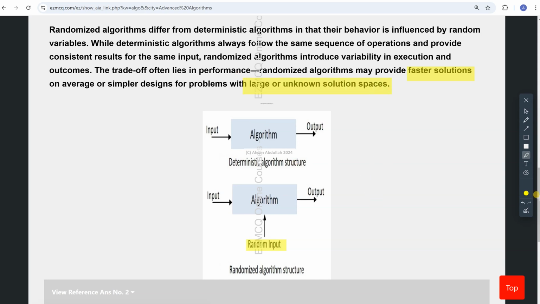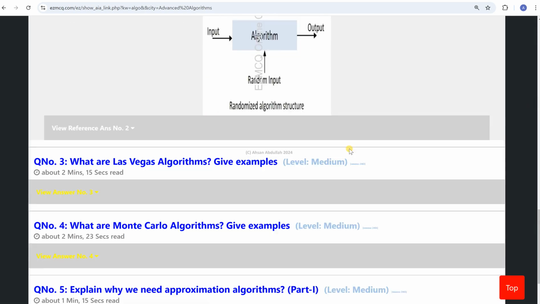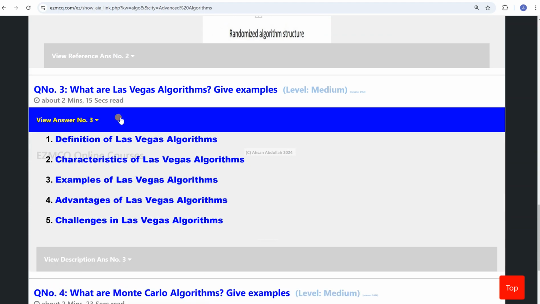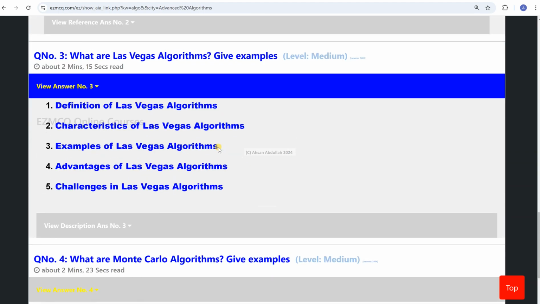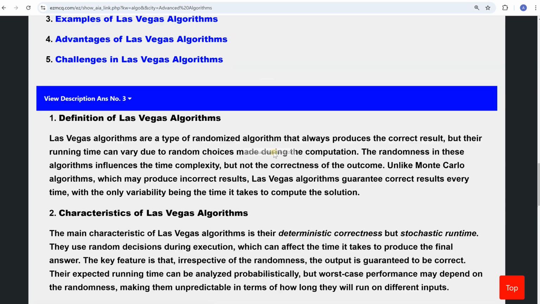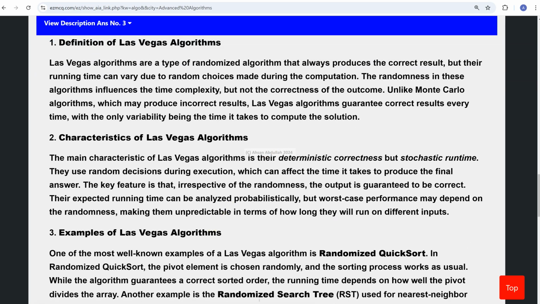All right, so let's talk more about it. What are the Las Vegas algorithms? I'll give you examples also. Las Vegas algorithms use randomness, but there's no cost of a low quality result. The result is always correct, but the running time can vary, because of the choice of the randomness.